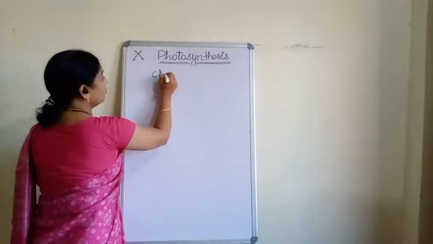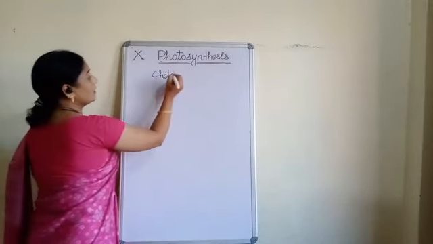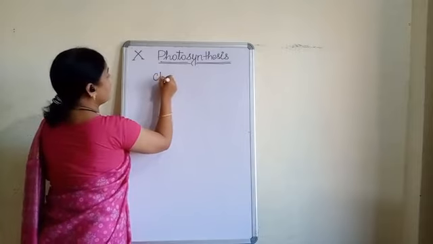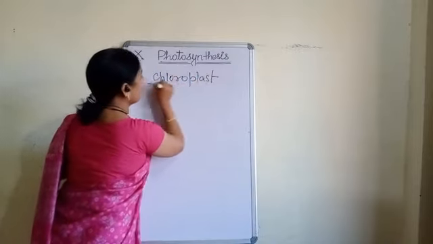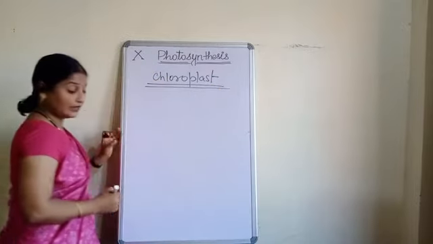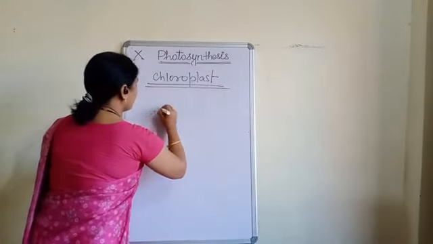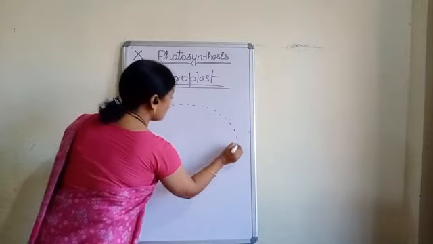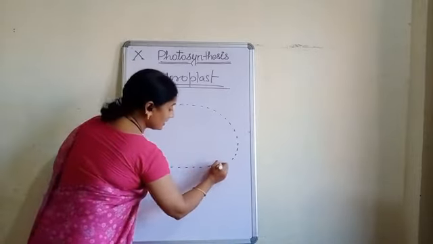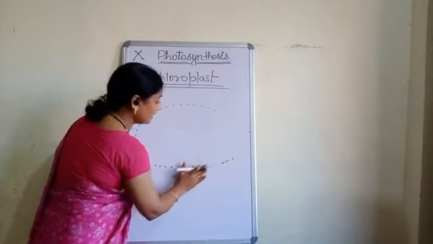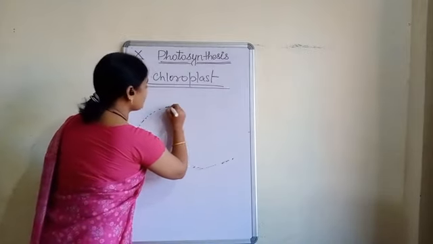So what to do? We will see the structure of the chloroplast. Clear? Now see, it is known to us that the chloroplast is a double membranous structure.